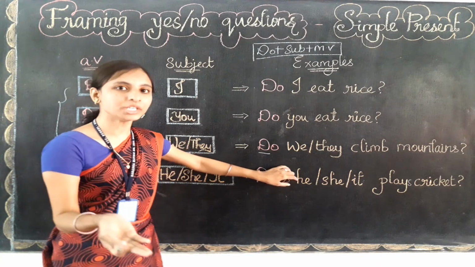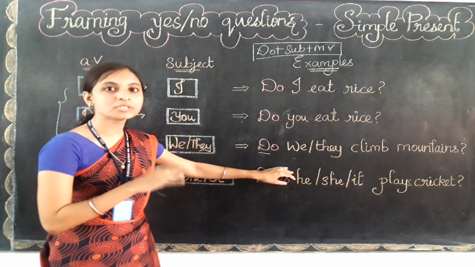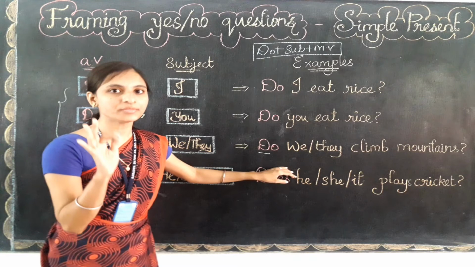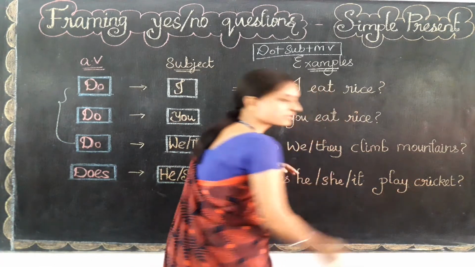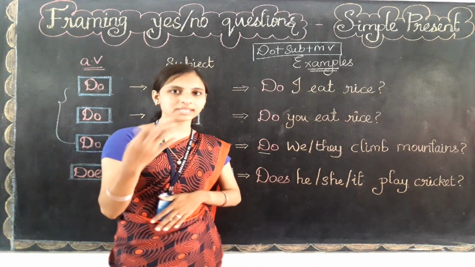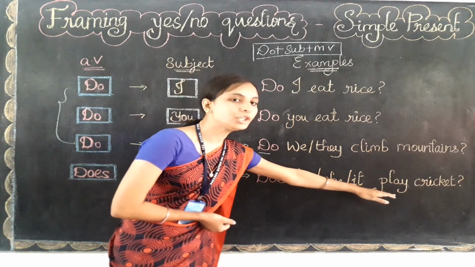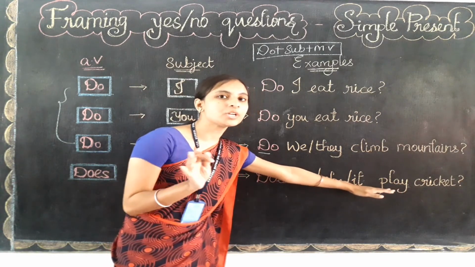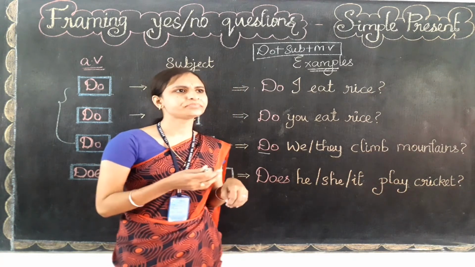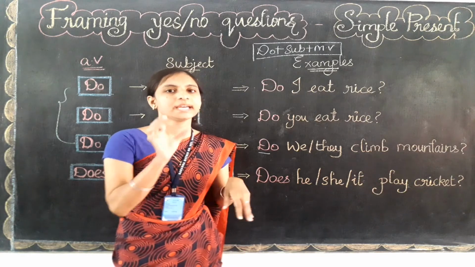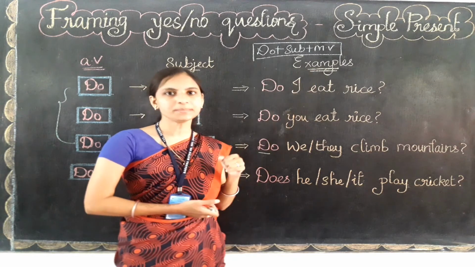But when we are changing into negative form, or when we are framing a question by using the do family verb, remember that whenever we are using a do family verb in a sentence, the verb should not add s. Okay, if the s is added, but you need to use the do family verb, you need to use only the base form. You should not use s here. Okay, for example, I can give you one more example, like he likes chocolate. Here I have added s to the verb because it means the simple present.